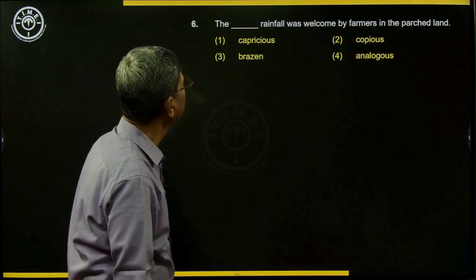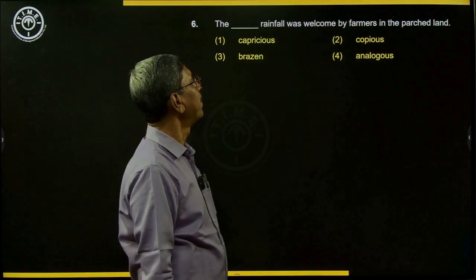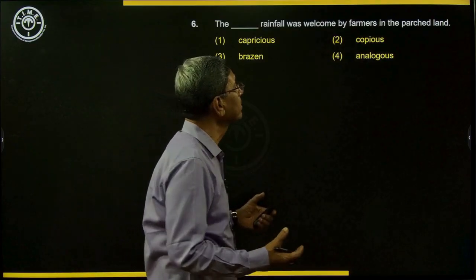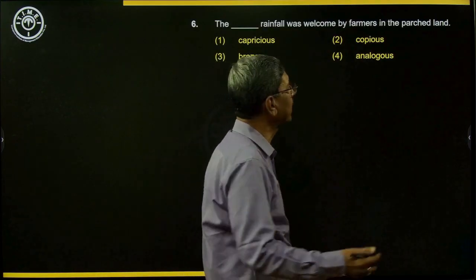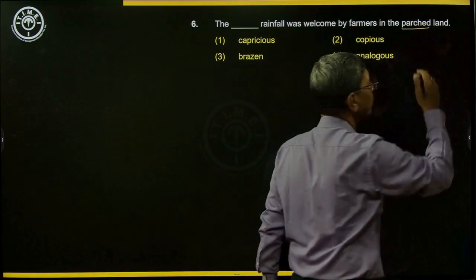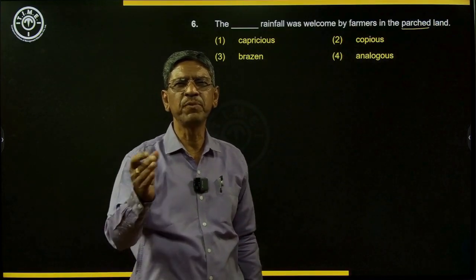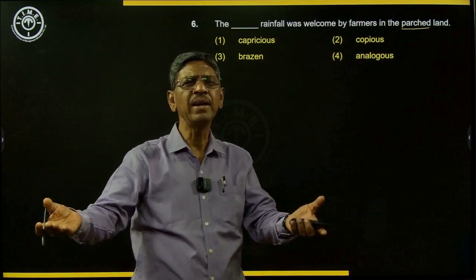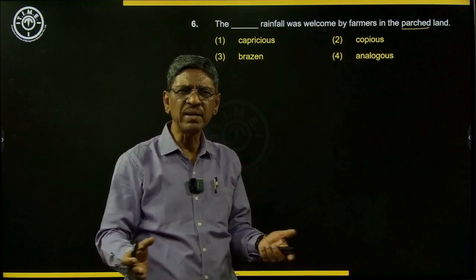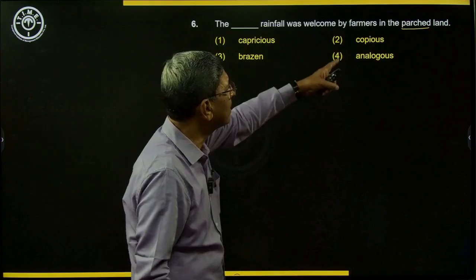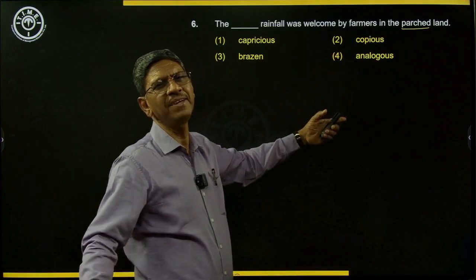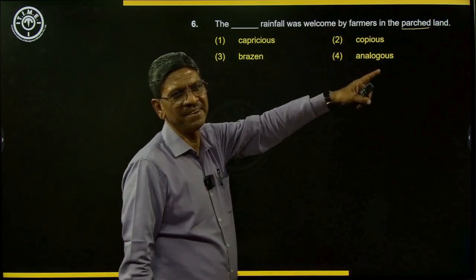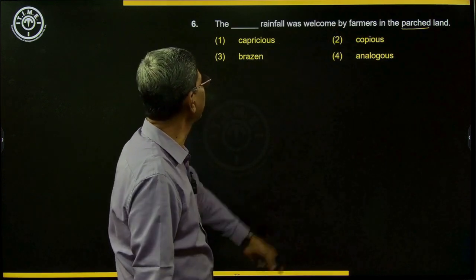The dash rainfall was welcomed by farmers in the parched land. So welcome means they are very happy. Those rains came. And parched land. What is parched land? Dry land. Just after summer, just before the rains, the land will become dry and parched and sometimes even cracked. So that is parched land. And when rains come, the farmer is very happy. So there it was the welcome rain. So the first rains or initial rains, welcome rain.